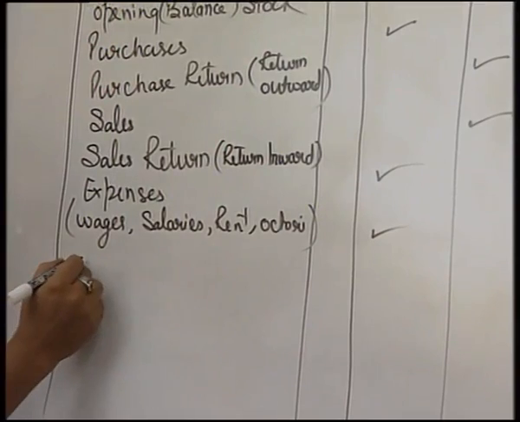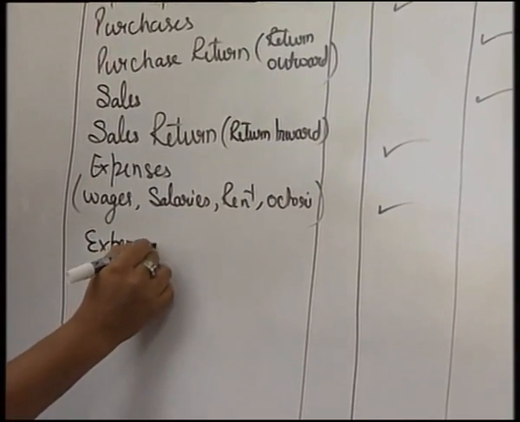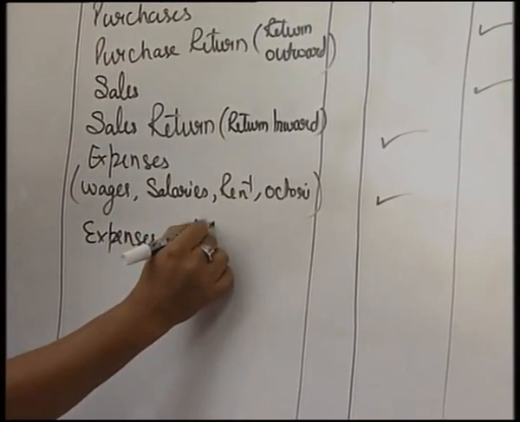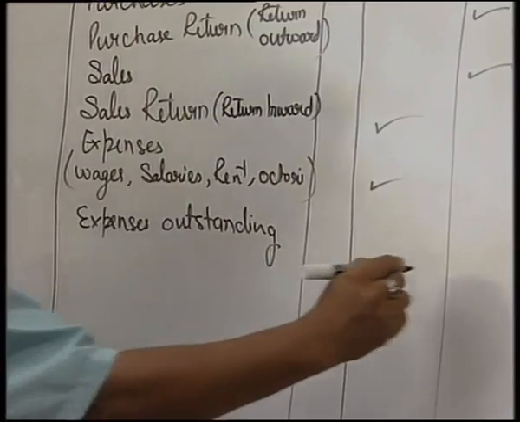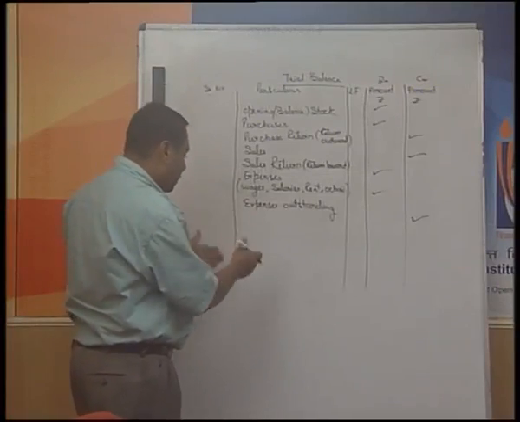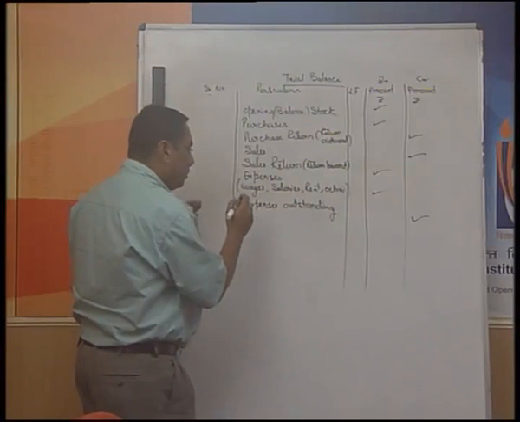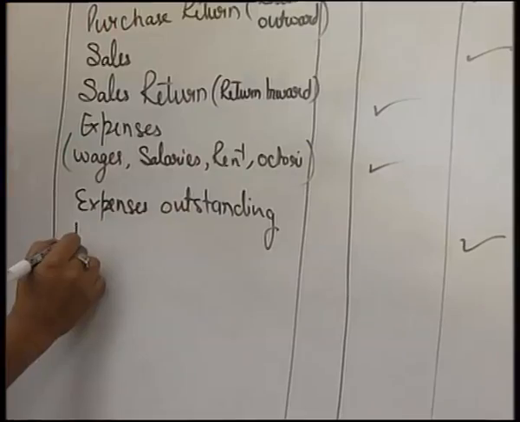In case you are going to have some expenses outstanding, then outstanding expenses, being a liability, will always have the credit balance. Then we proceed further. They can give you some other incomes.